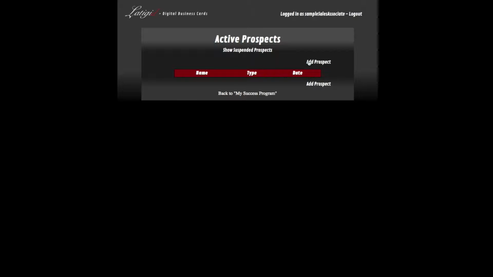So the first time you can just click Add Prospects, and now we're going to add a prospect in here, and we're just going to name him John Smith to make it very easy, and then there's a fake phone number and a fake email address. And then you can choose, is that an affiliate or a customer? It doesn't really matter, but it makes it easier for you to follow up with them.